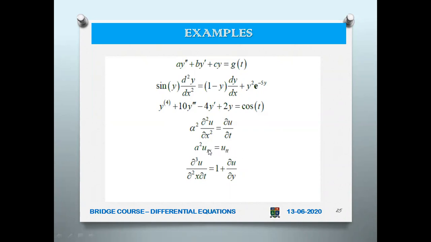X is one independent variable and t is another independent variable. So u depends upon these two. When we want to find the rate of change of u with respect to one variable, you keep the other variable as a constant and differentiate only with respect to the one variable. That is how this is formed.